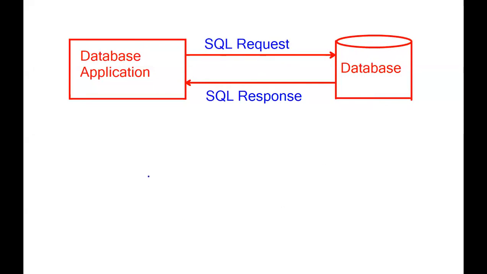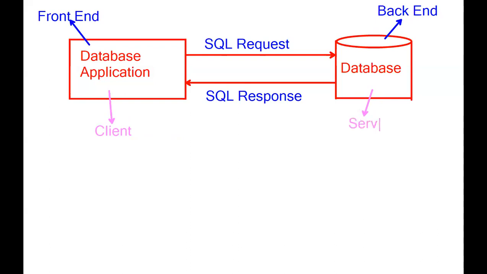See, this application we can call the front end. This database is called the back end. Here it is called the client, and it is called the server. Write this diagram.